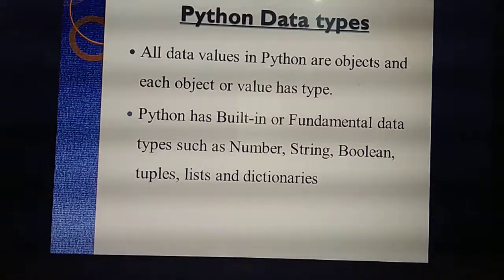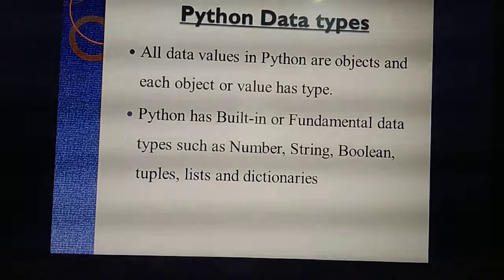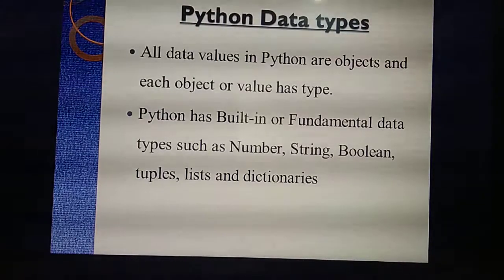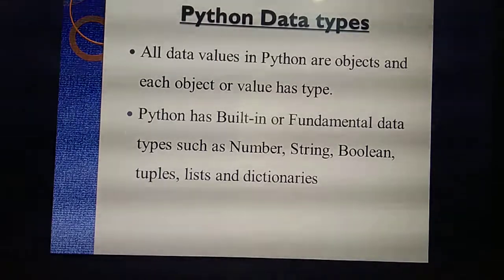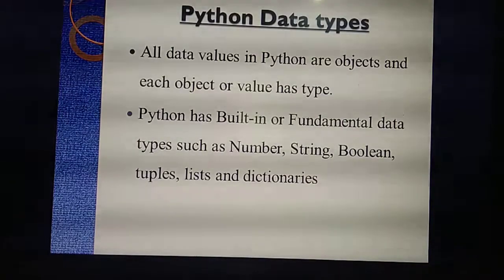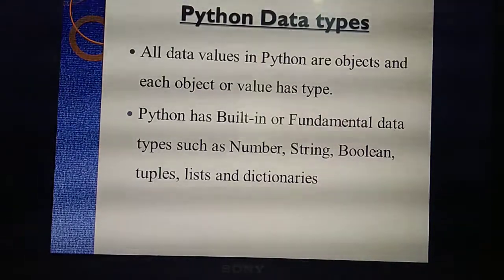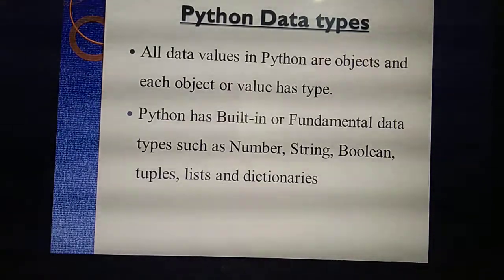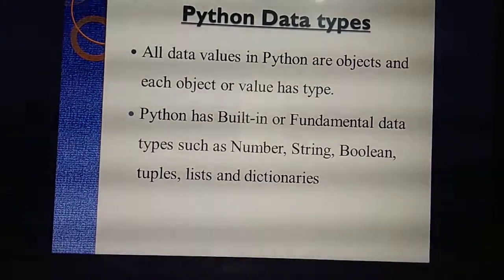Next, I am going to declare 5.75, one number. Which data type? Float. Next line I am going to type one character called computer. Which data type? String or character. Then true or false. Which data type? Boolean.